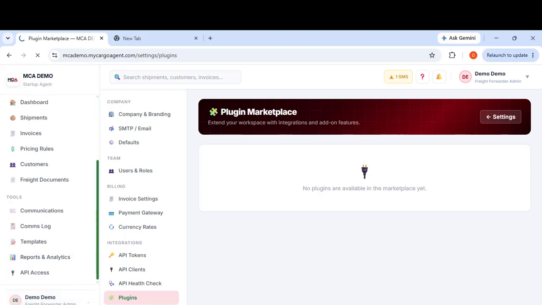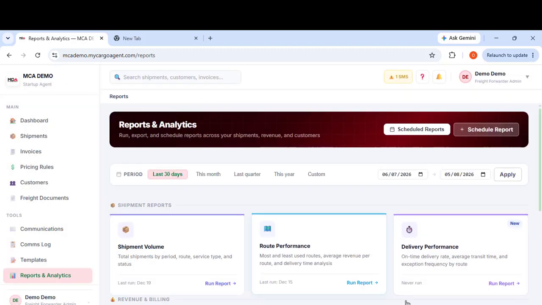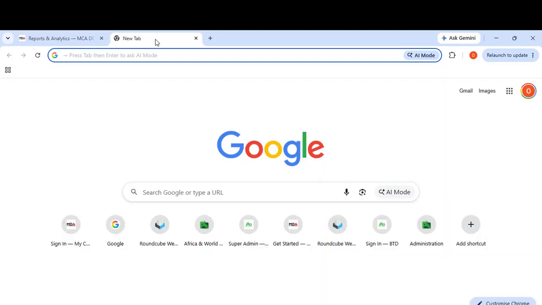If you log in, you can see we have main tools. We have these features by category, accounts and so on. It depends on what you want, but we are ready 24 hours to answer you.